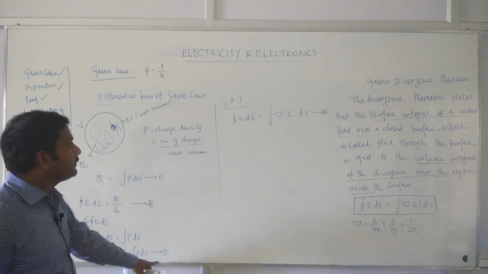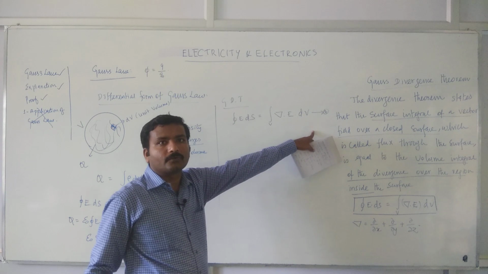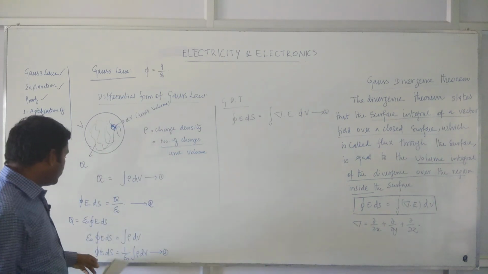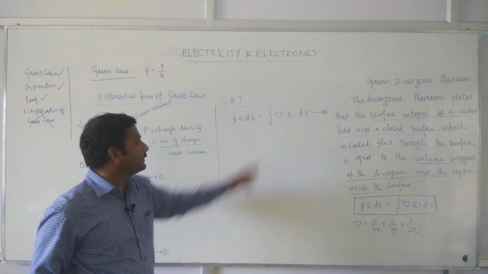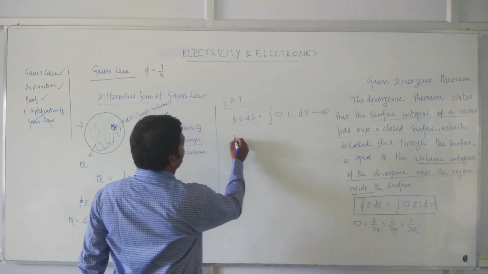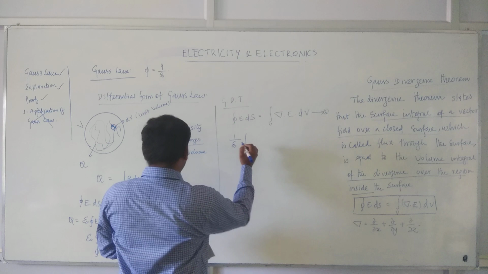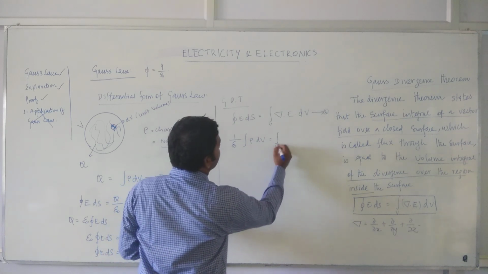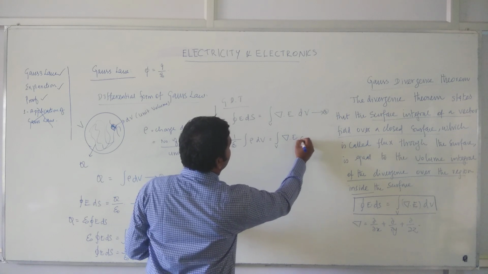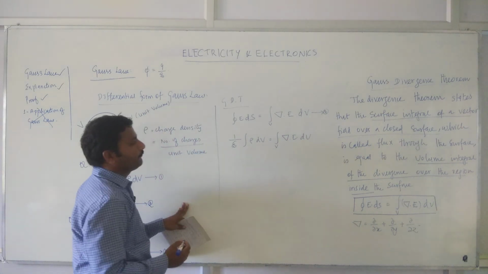Now you can consider equation number 3 and equation number 4. In both cases, left hand sides are equal, so you can compare the right hand sides: 1 by epsilon naught integral of rho dv is equal to integral of del dot E dv.